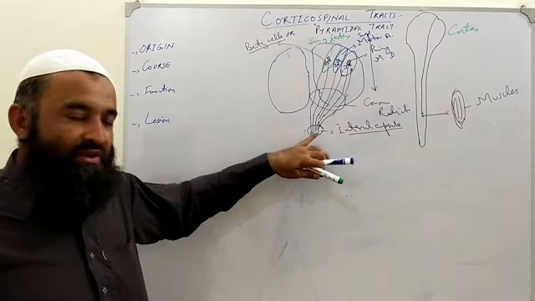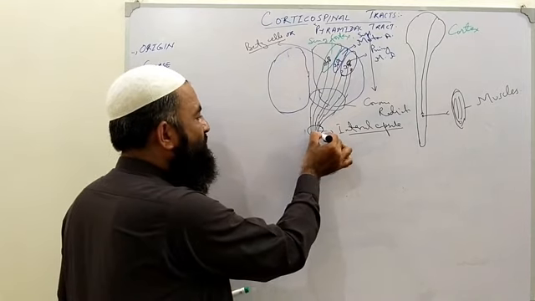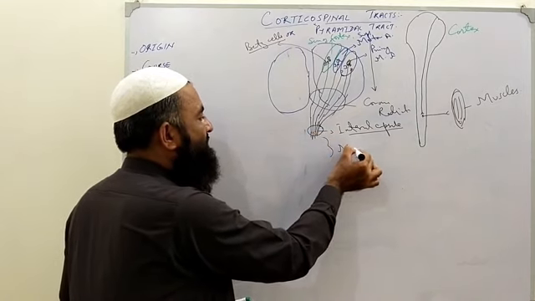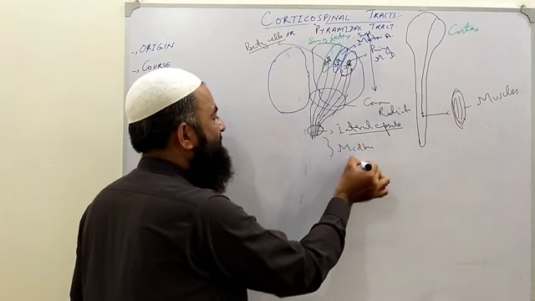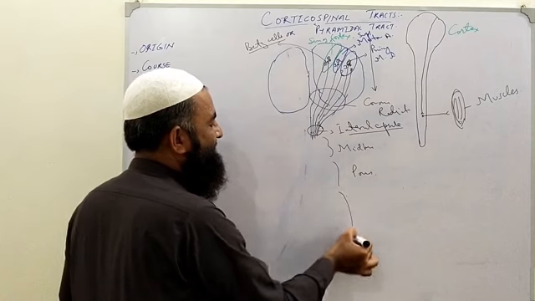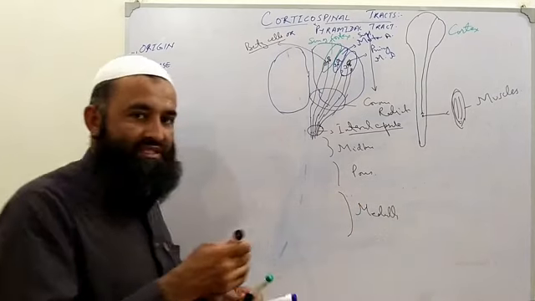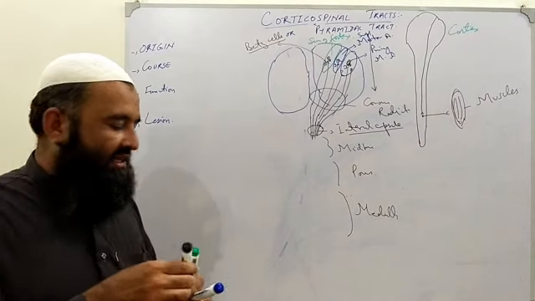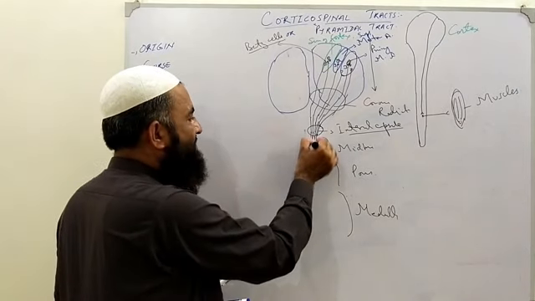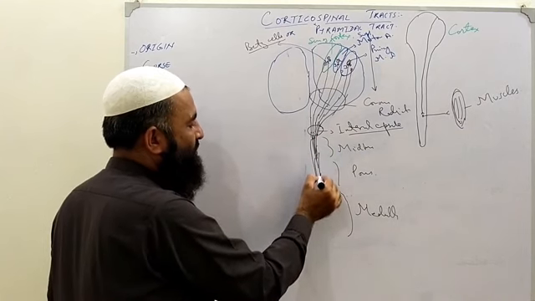This is up to the cerebral cortex, this whole area. Now lower down, it has to cross the midbrain, then the pons, clear, then we have the medulla. So this will travel through all of them. It will cross the midbrain, then cross the pons.